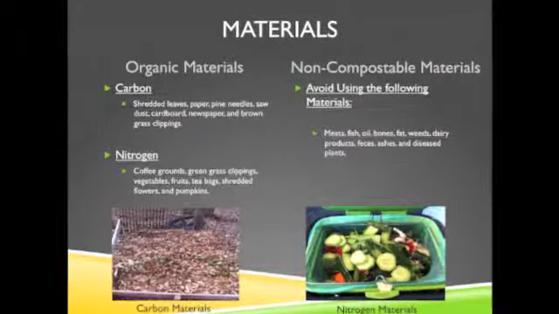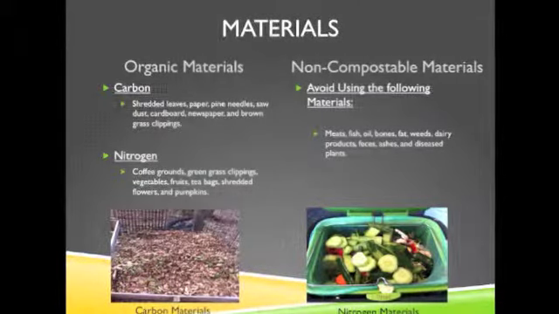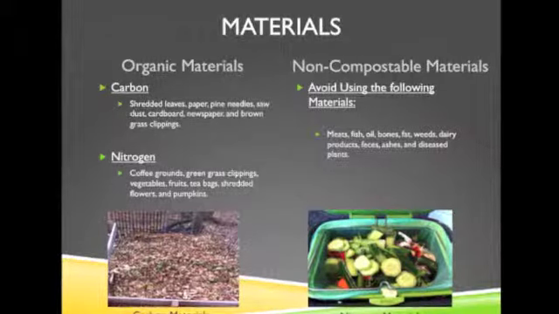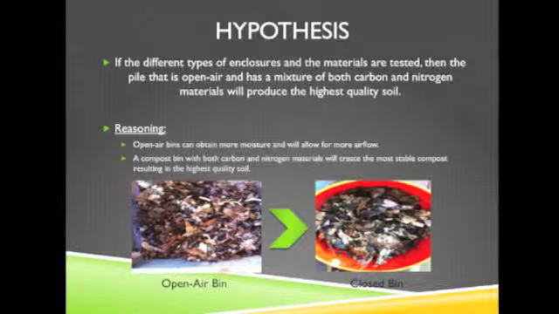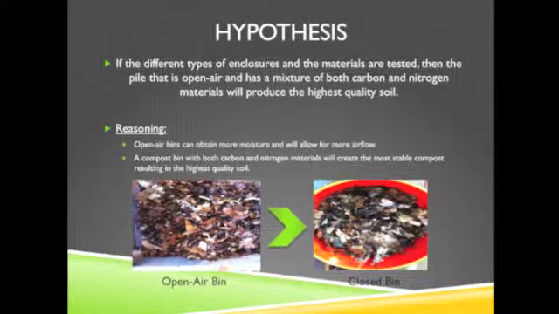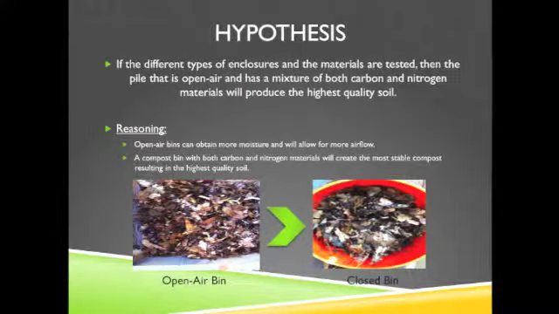Use organic materials for composting such as carbon materials like shredded leaves, paper and sawdust, and nitrogen materials like vegetables, fruits, and grass. Avoid using meat, oil, and fat. If the different types of enclosures and the materials are tested, then the pile that is open air and has a mixture of both carbon and nitrogen materials will produce the highest quality soil.